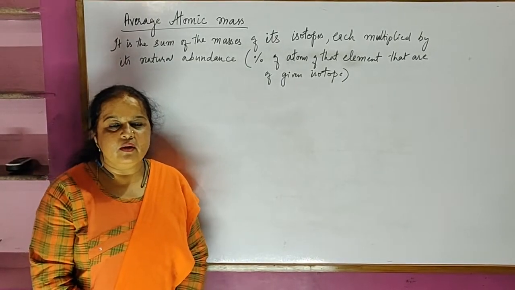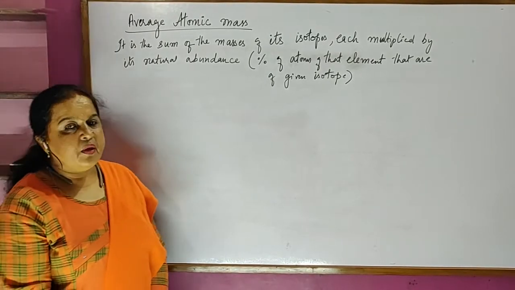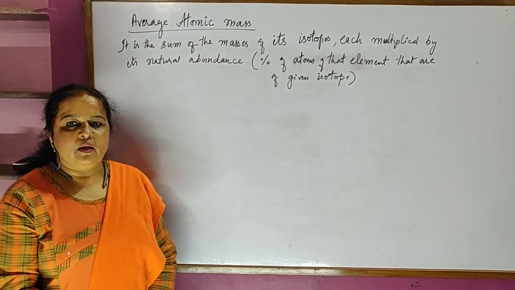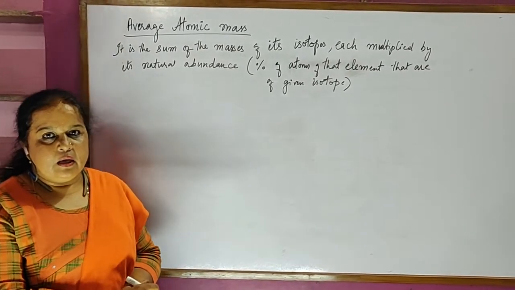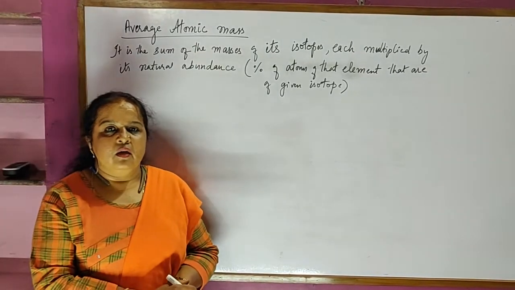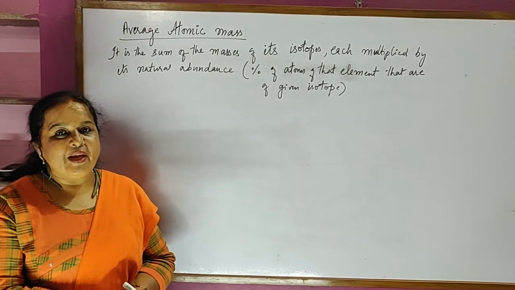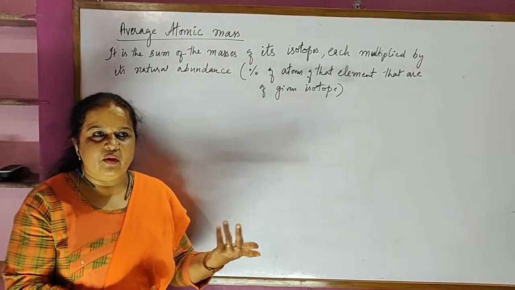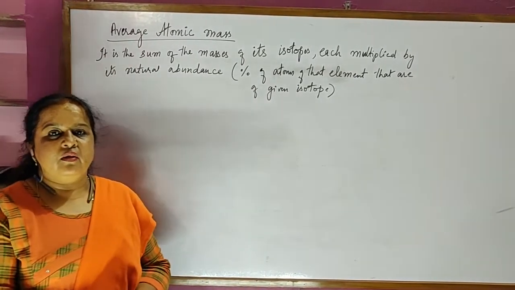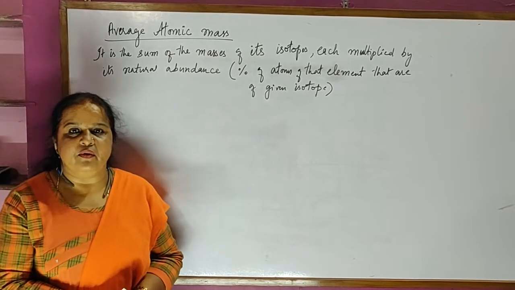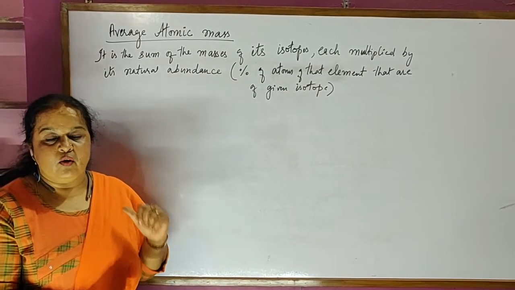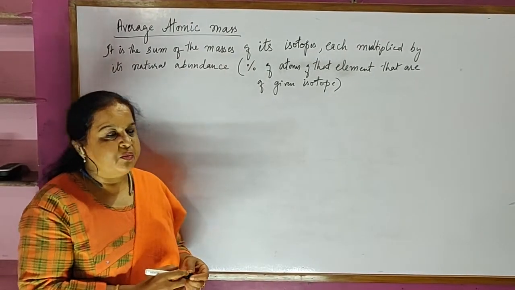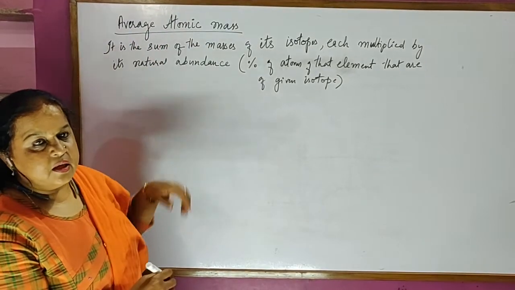Okay students, now what you learnt? How to calculate the atomic mass of element. Now when you look at the periodic table, we are not going to have the atomic mass like what I said by taking one particular isotope. Why? Because many elements exist in our nature in the form of different isotopes, many isotopes. Some will be 3, 4, like this so on. So when we have to express the atomic mass of those elements, we have to take average of all the atomic masses, and then express. And whatever you see in the periodic table, the atomic mass which is there, it is nothing but average atomic mass.